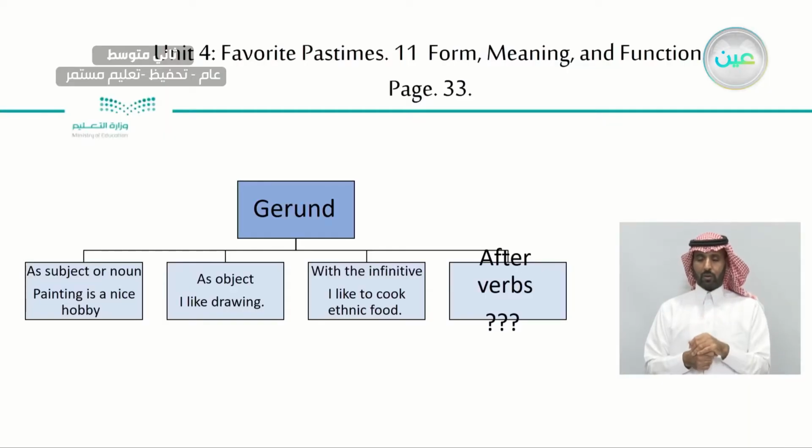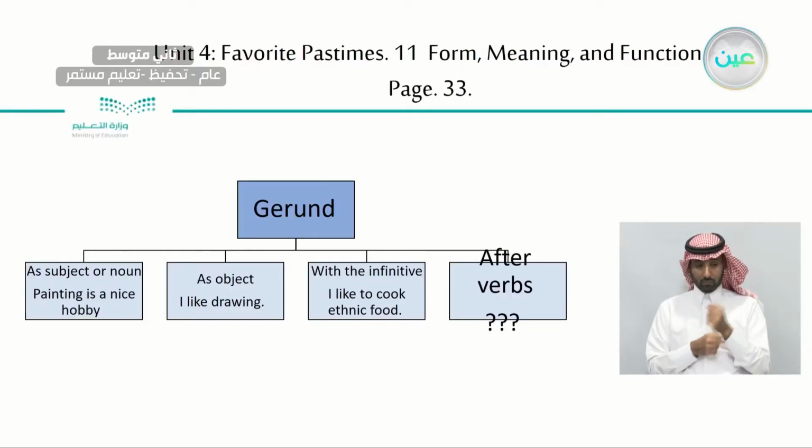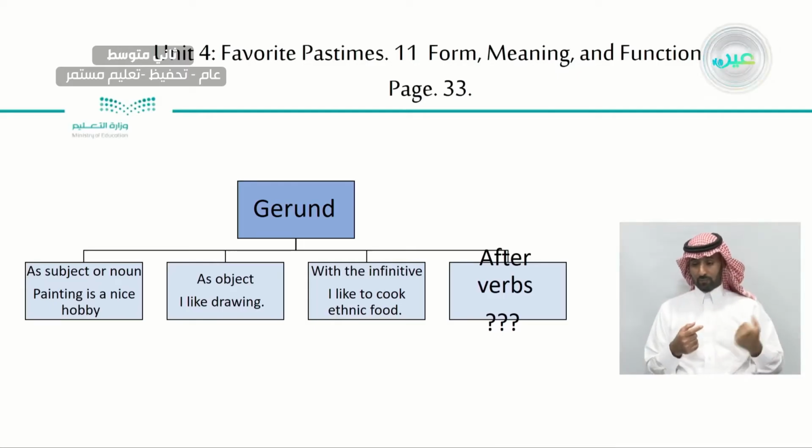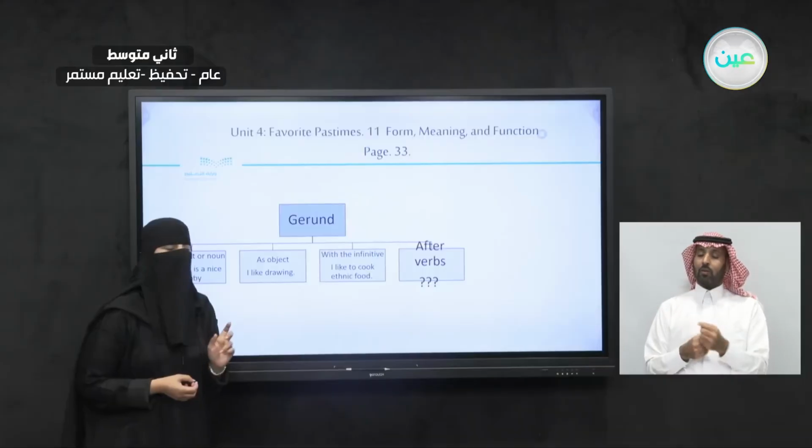Now, what are we going to do here? So we have gerunds here. We talked about it in this unit. As a subject or as a noun, like what? Like painting is a nice hobby. Here we have the word painting, paint plus ing, but it's actually a subject, or a noun. Painting is a nice hobby. But how about the next one here? As an object. Like what? I like drawing. The word drawing here is a gerund as if it's an object.